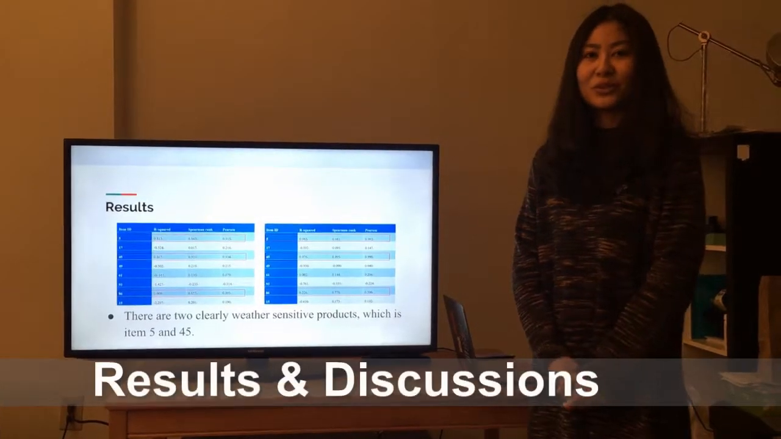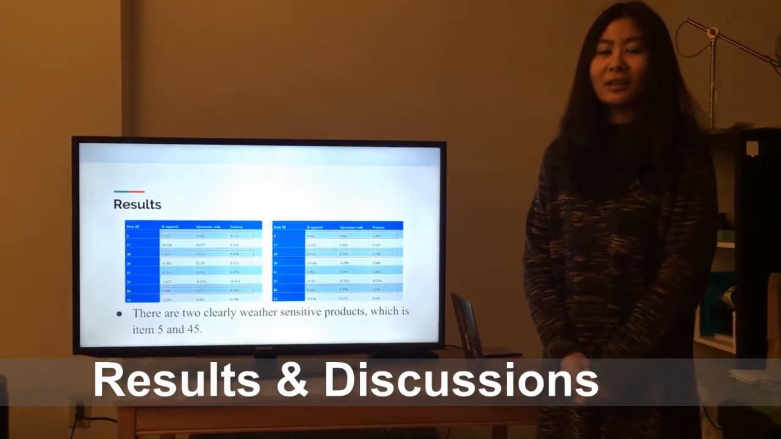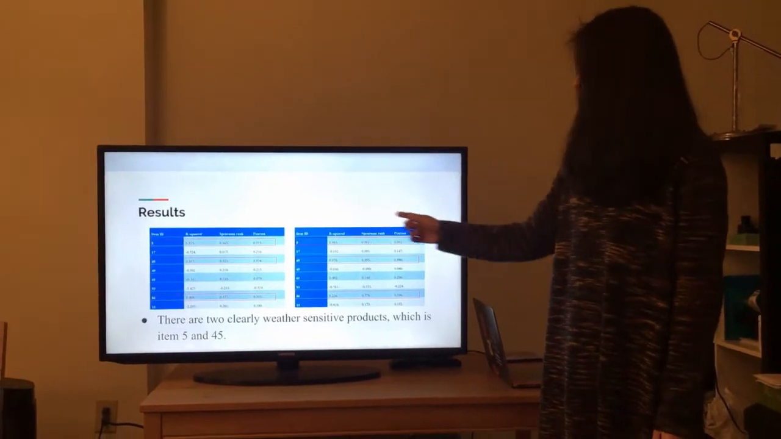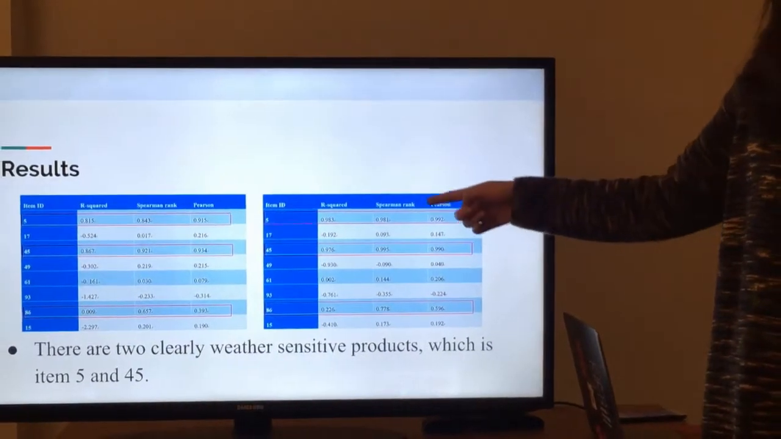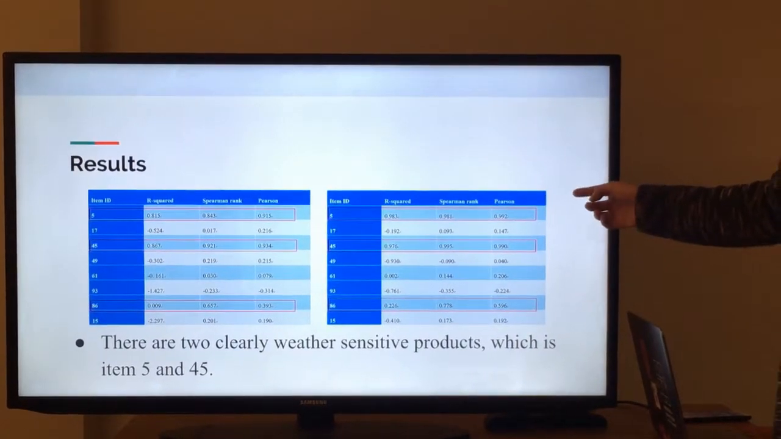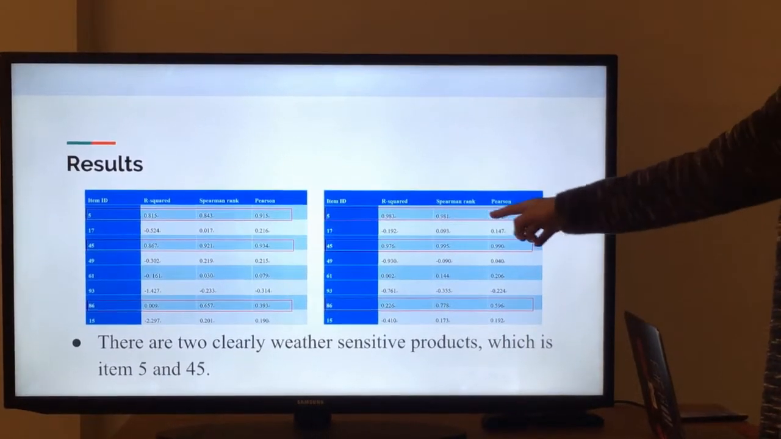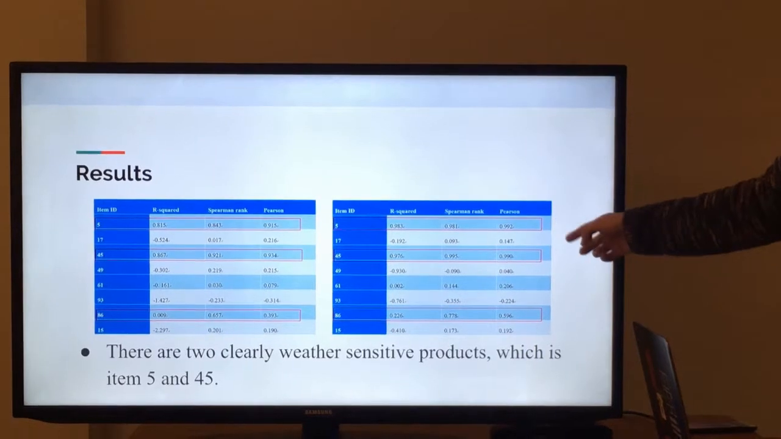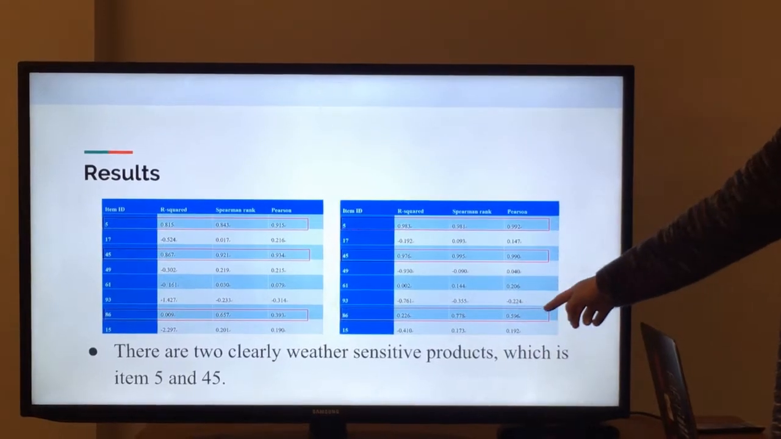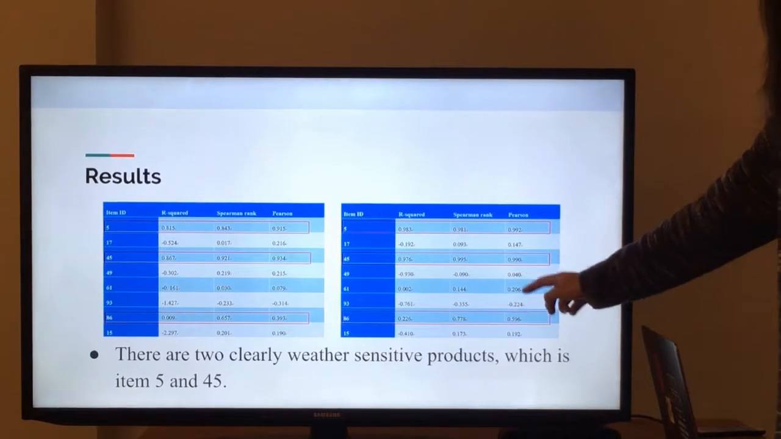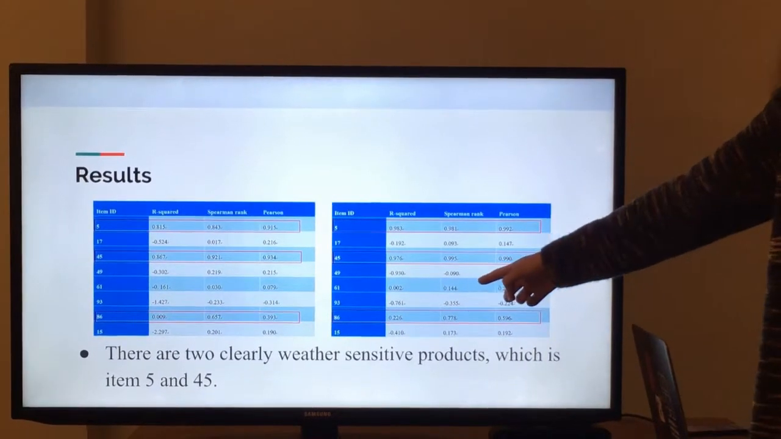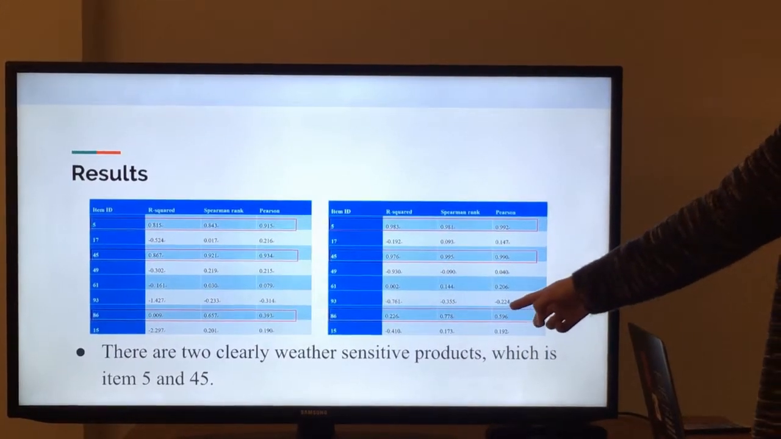In our project, we use two algorithms to predict the product sales in Walmart. The first one is decision tree. The second one is gradient boosting. And from these two tables, we have the result that there are two weather-sensitive products, this one and this one, because we can find out their scores are pretty high. And for item 86, this one, the score is larger than the rest of the items. However, the R squared value is very low, so it's a potential weather-sensitive product.